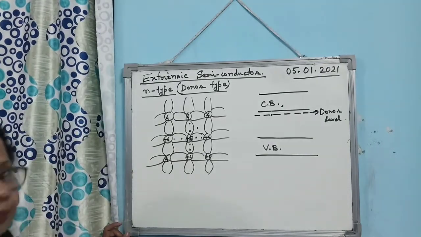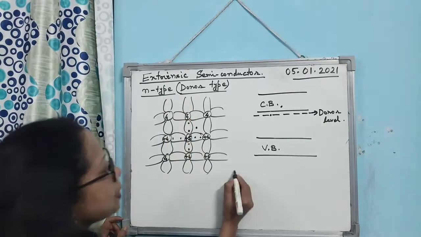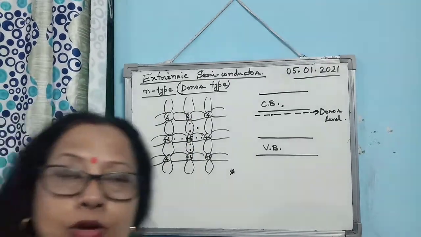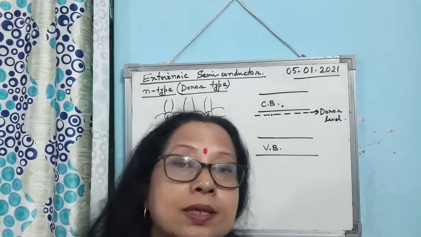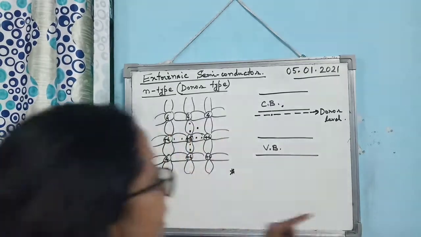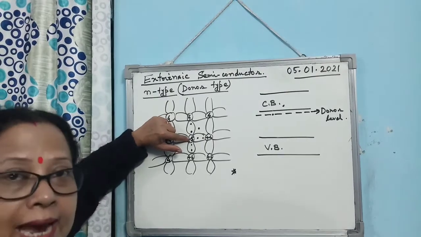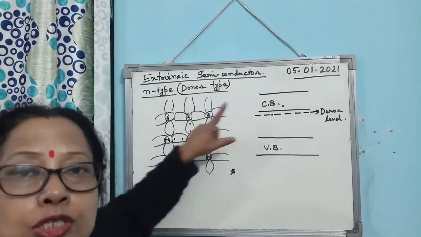Is that clear? So, what is happening here, you see, in an N-type semiconductor, remember that there are two types of charge carrier. There will be electron and hole. But you know that in an intrinsic semiconductor, the concentration of electron and hole was the same. But in this case, just try to understand, due to doping, each atom is donating one electron, but there is no corresponding hole.